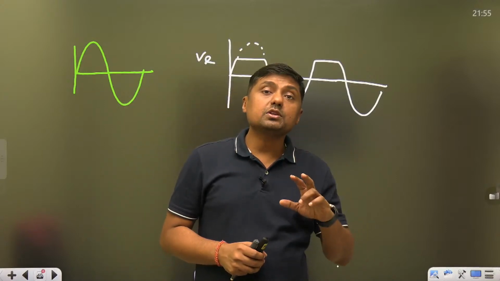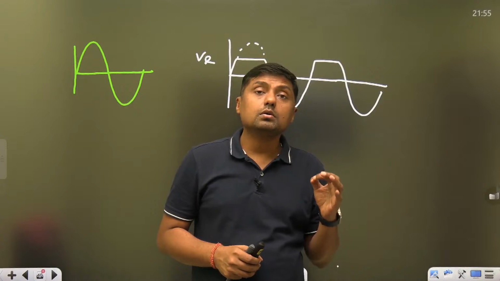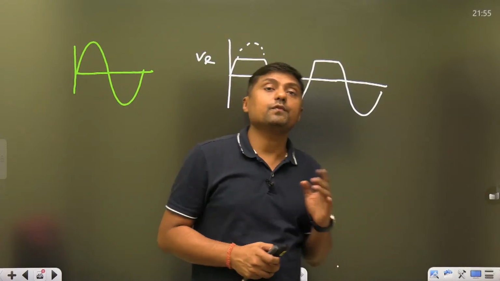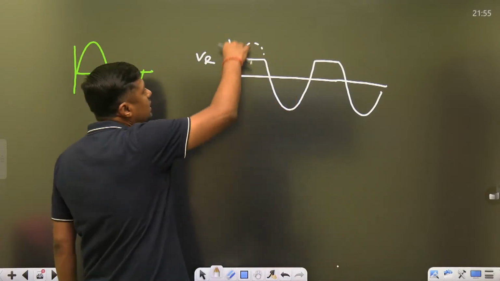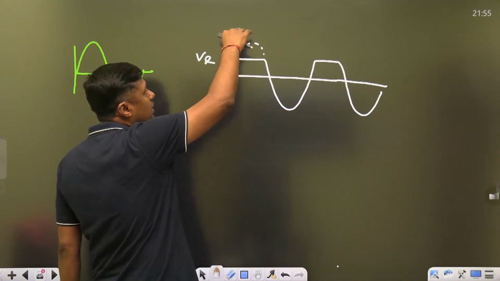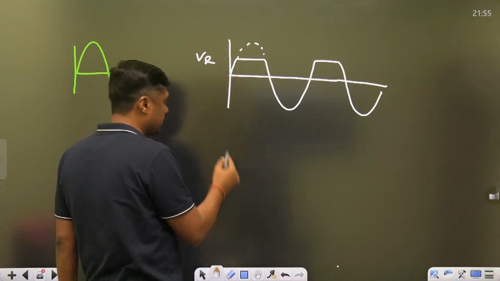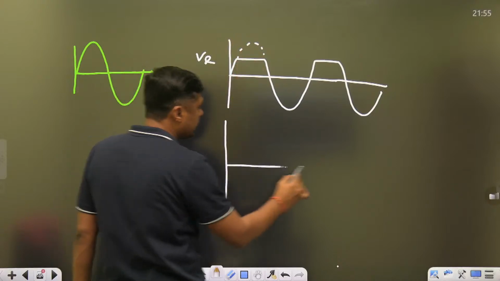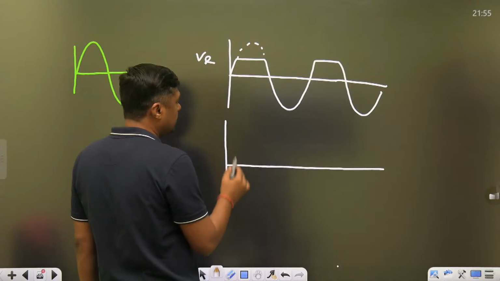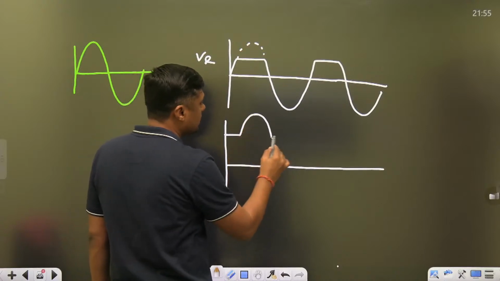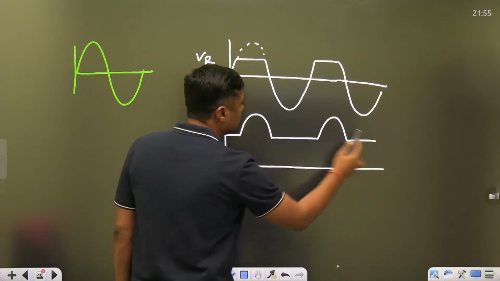This type of clipper is called a peak clipper or positive clipper. If we are clipping the input above some reference level, this is called peak clipper or positive clipper. Just opposite of that, suppose we are passing this signal, we are cutting just below.